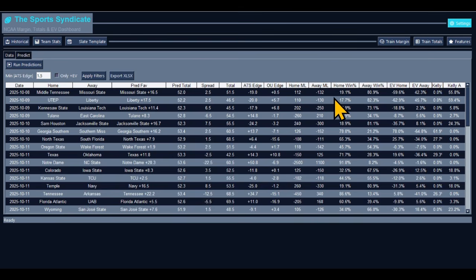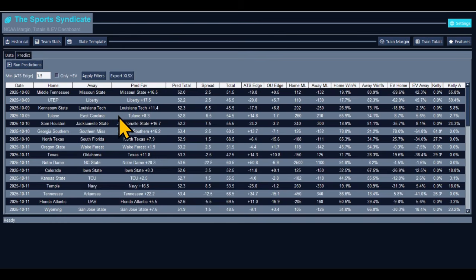Going down, the money line is very close, so we're going to take the away win percentage at 82% based on the model's projections. We're going to take Liberty everything. We're even going to raise it, giving Liberty a 10-point win, because right now it's minus 2.5 versus Liberty, so we're going to raise it to 10. We have Kennesaw State as far as the alternate spread.